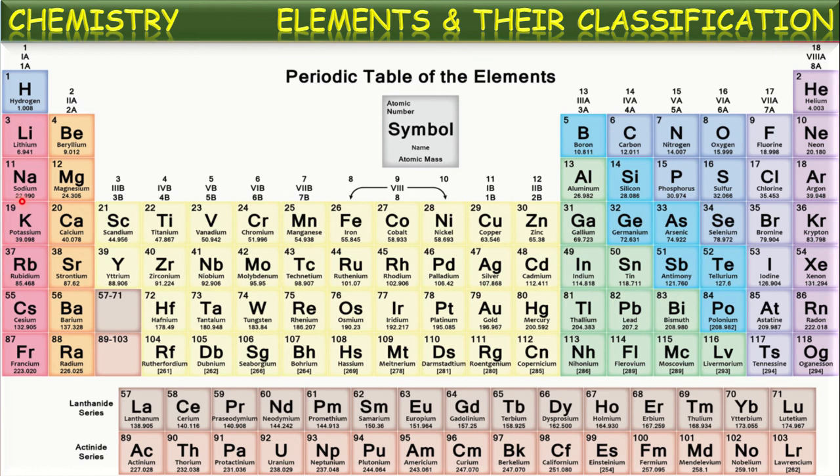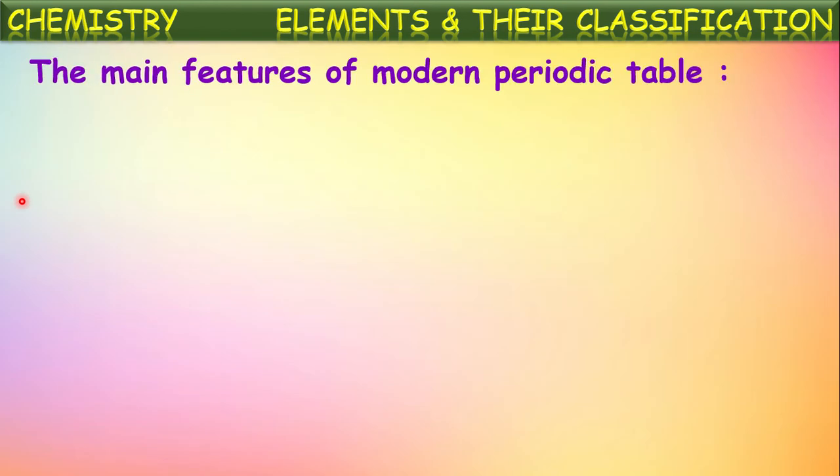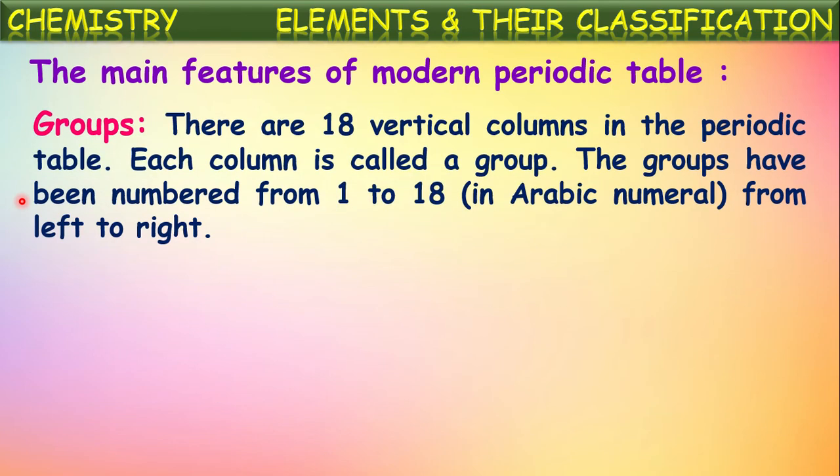Let us talk about the characteristics of this periodic table, the main features of this modern periodic table. First, let us go through the groups. There are 18 vertical columns in this modern periodic table, isn't it? Yes, there are 18 vertical columns. Each vertical column is considered as one group. These groups have been numbered from 1 to 18, from left to right. So we can say there are totally 18 groups.